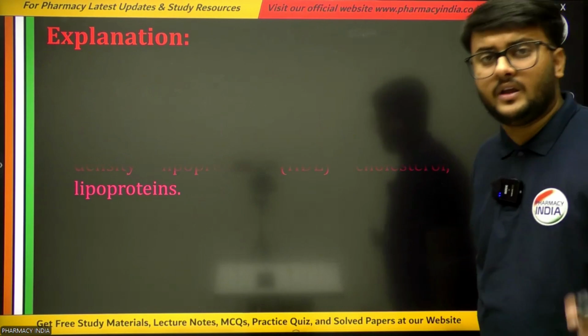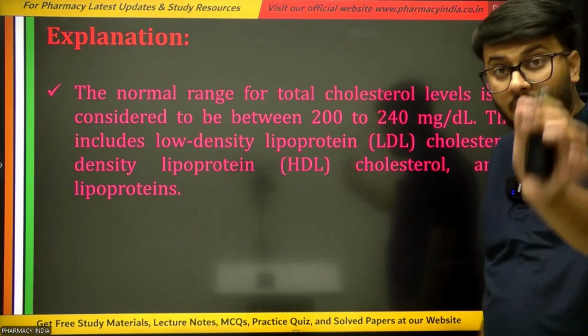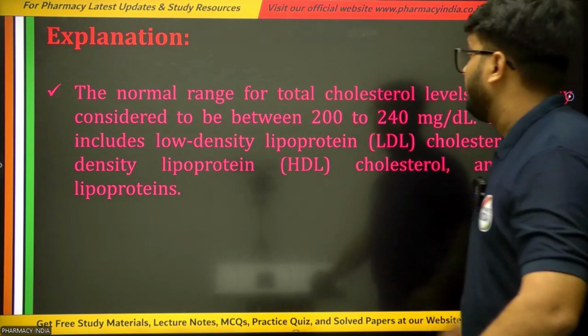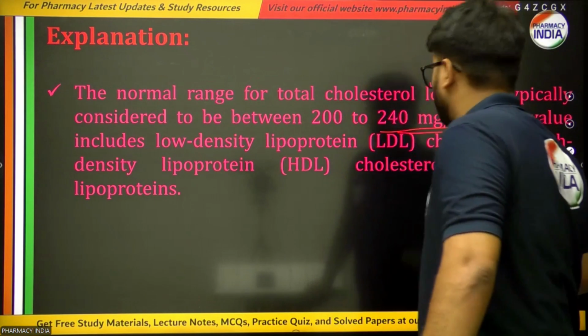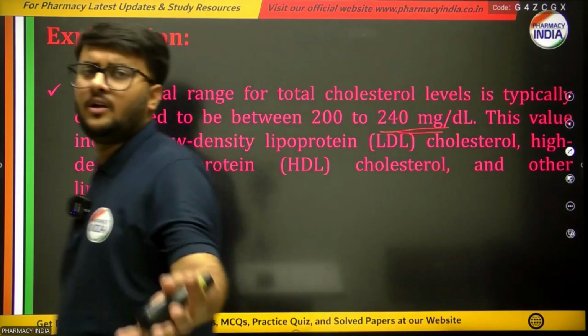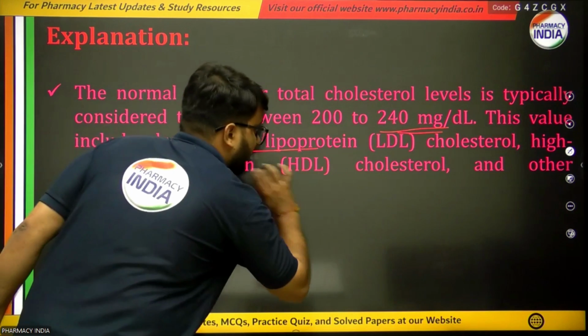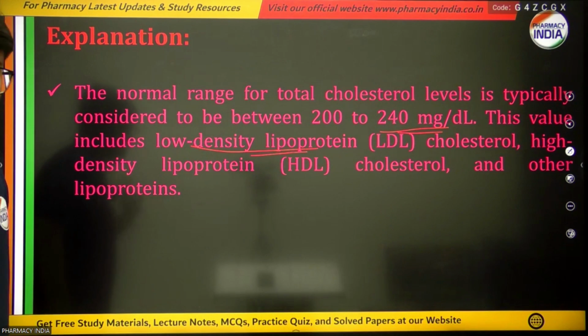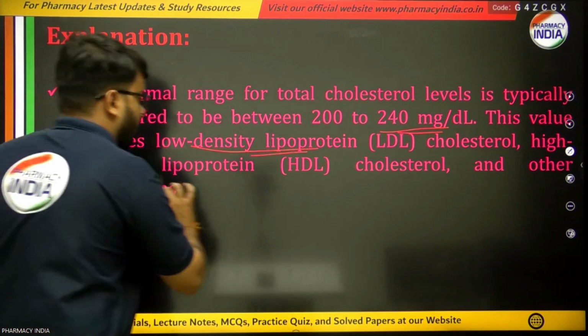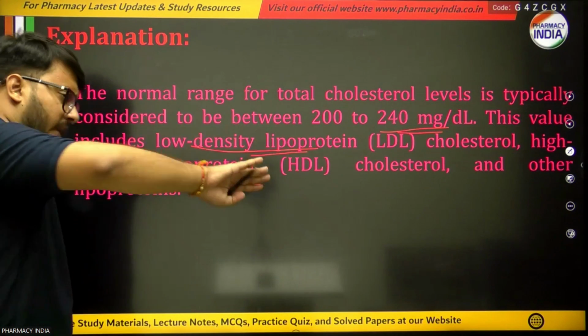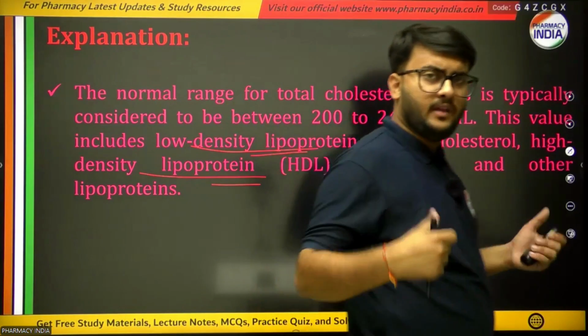If the total cholesterol level rises above 240 milligram per deciliter, that means his or her cholesterol level is not normal, because this value includes low density lipoproteins, that is LDL cholesterol, and high density lipoproteins, that is HDL cholesterol, and the other lipoproteins are also there in this value.